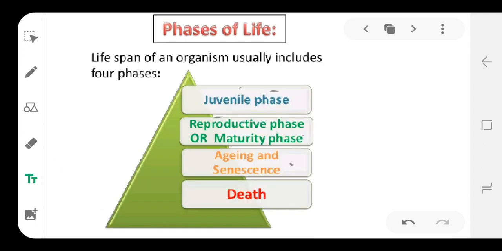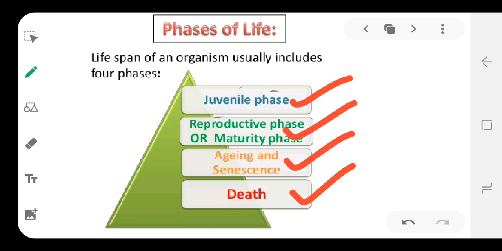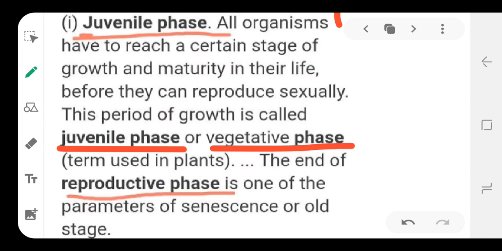The next topic is the phases of the life cycle. The lifespan of an organism usually includes four phases. One is the juvenile phase, or we can call it the vegetative phase. The second is the reproductive phase or maturity phase. The third is aging and senescence. The last one is death. The first one is the juvenile phase or vegetative phase.